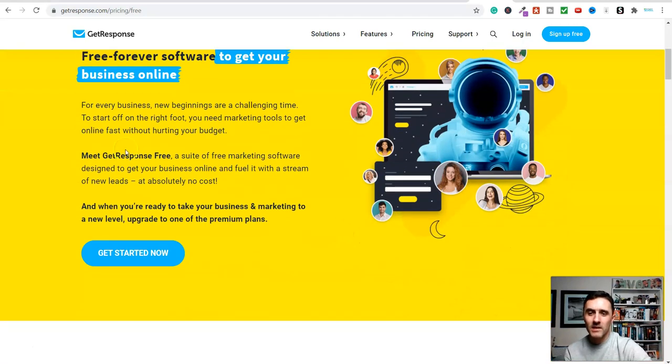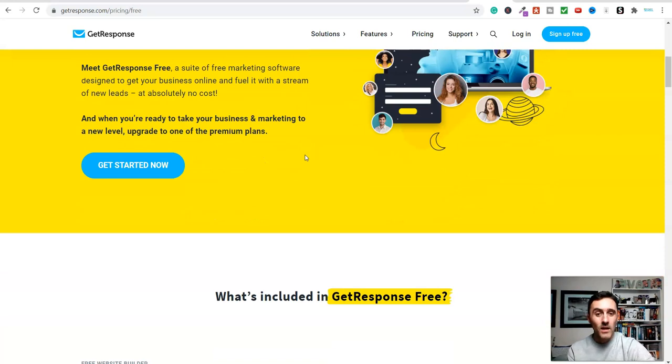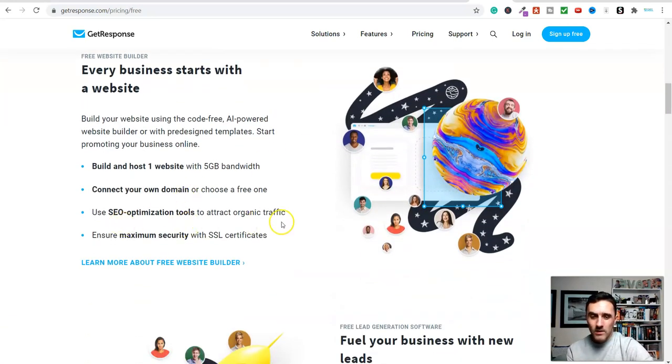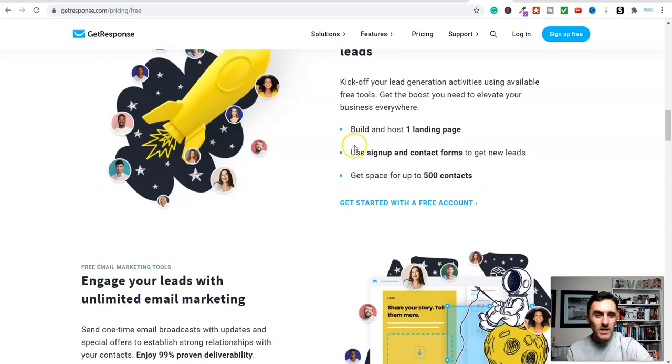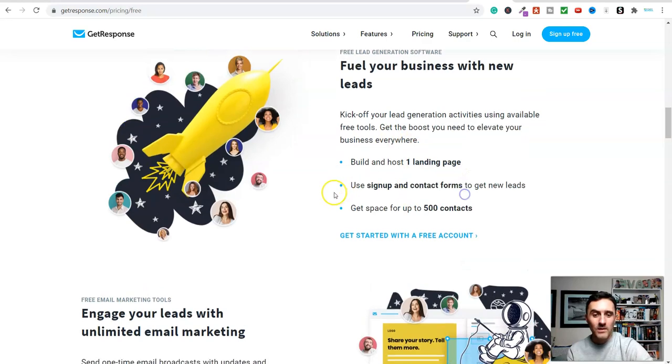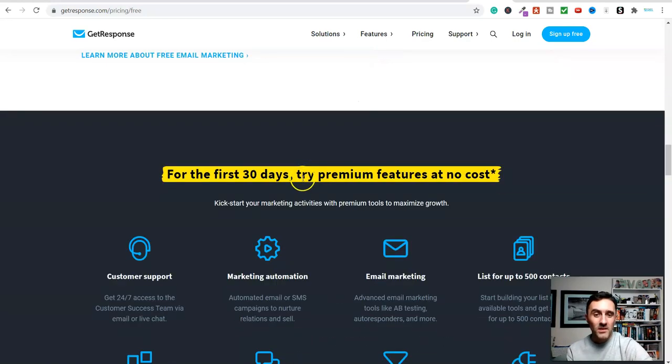So if we come down here, it says we can get a suite of basically free tools, i.e. a website builder or something really simple like, where's it gone? Come further on the page here. Basically, look, a landing page. And we can collect names and emails and lots more. But this is the one we want.